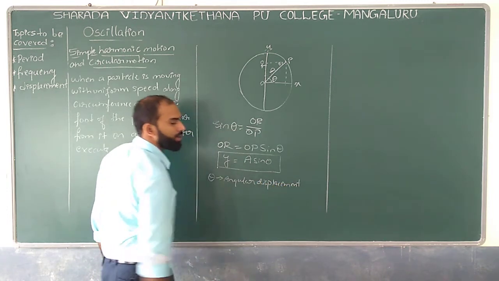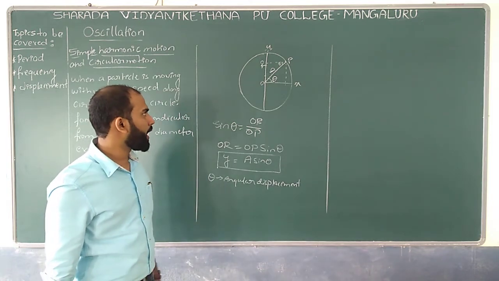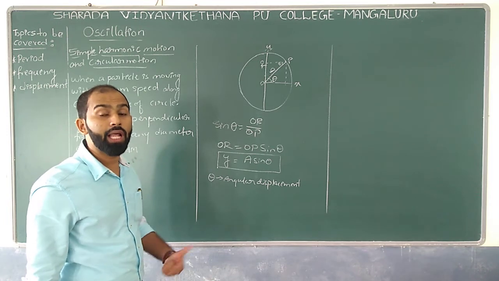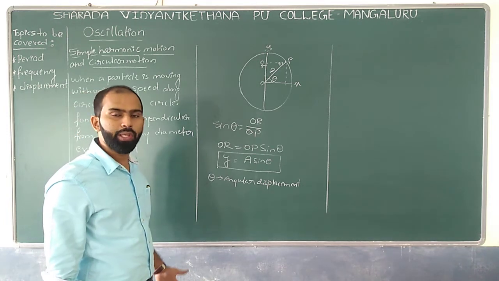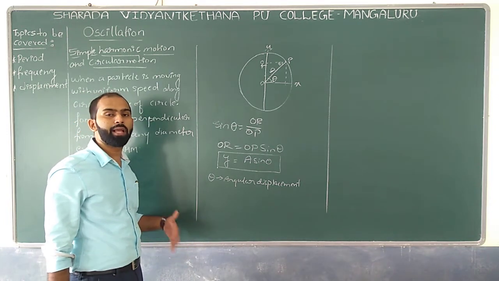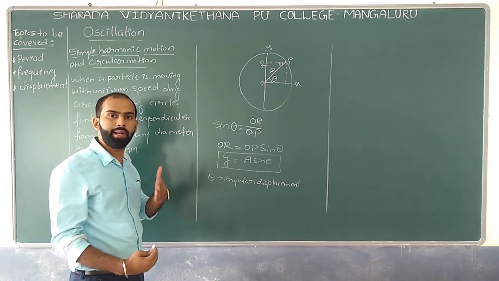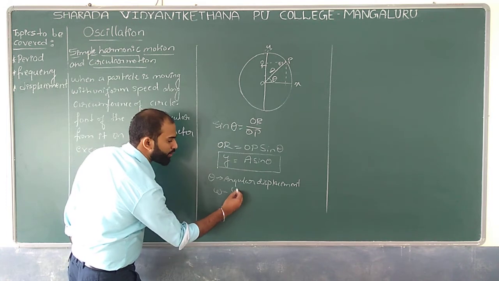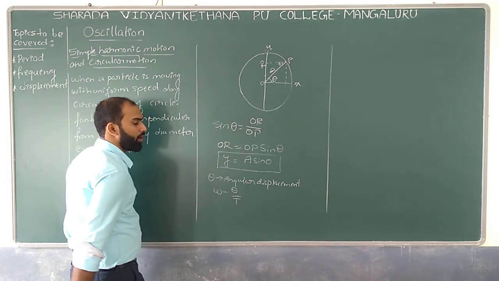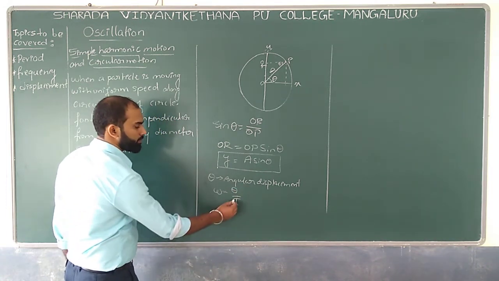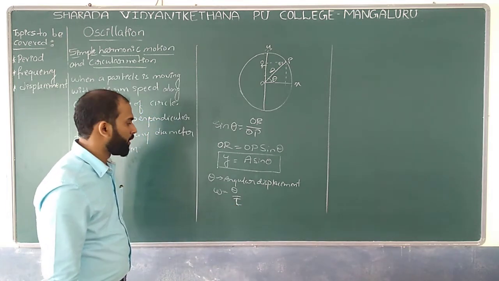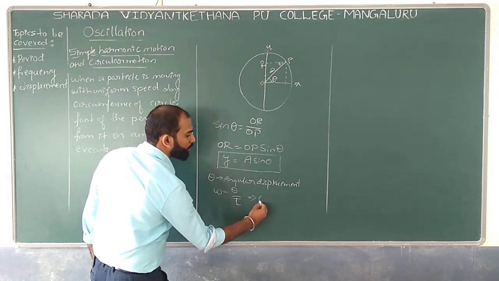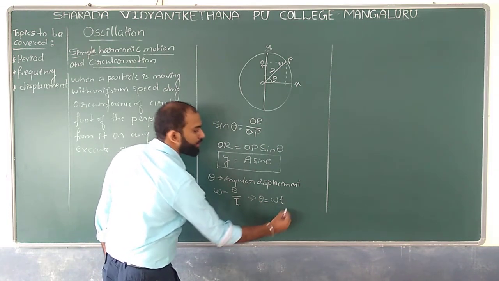Where theta is angular displacement, I can expect. Now, don't you think your particle is moving with the velocity, angular velocity omega? Now we know the basic formula, that is nothing but angular velocity is equal to displacement by time. So similarly, I can write angular velocity is equal to theta by t, where t I can expect as time taken. So now with respect to theta, what can I write over here? Theta is equal to omega into t.